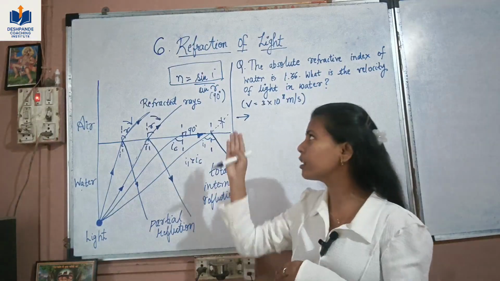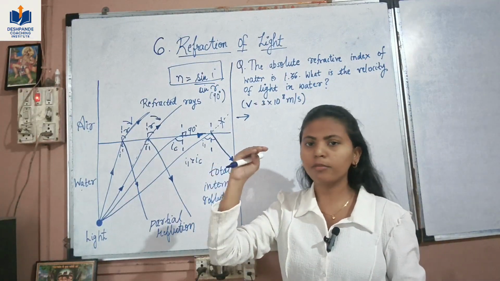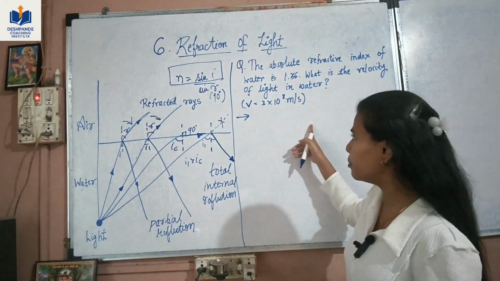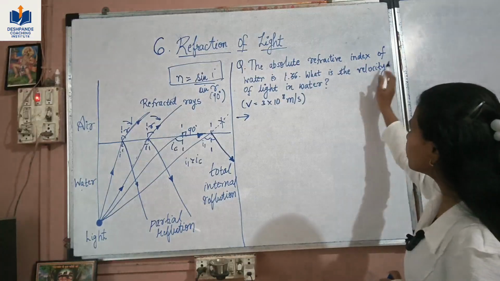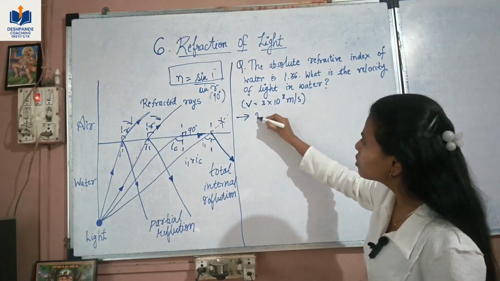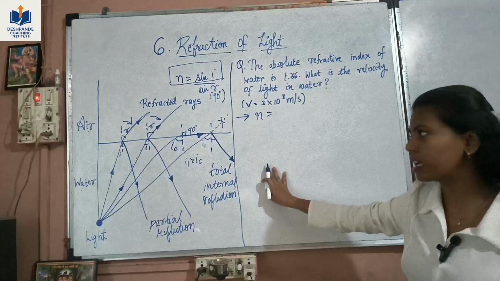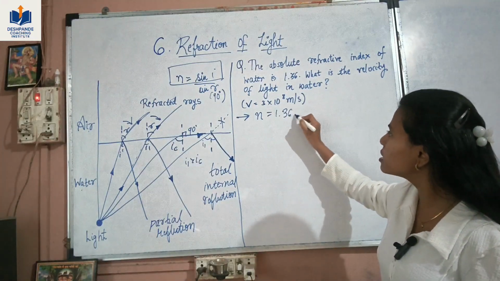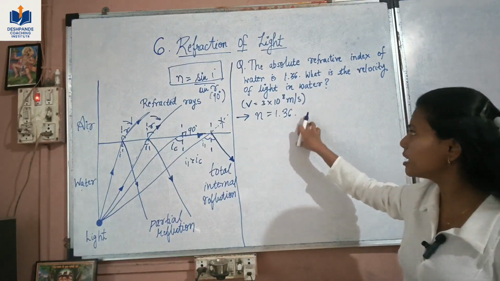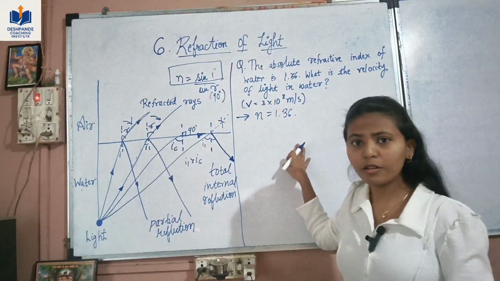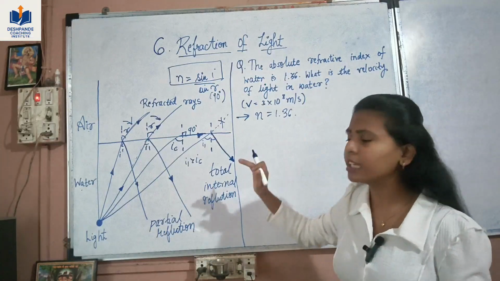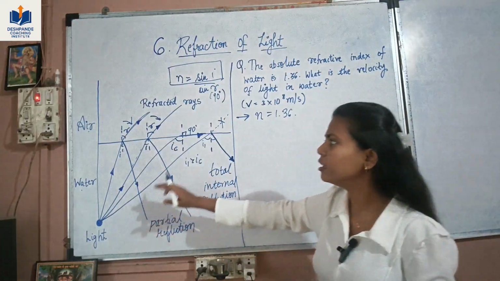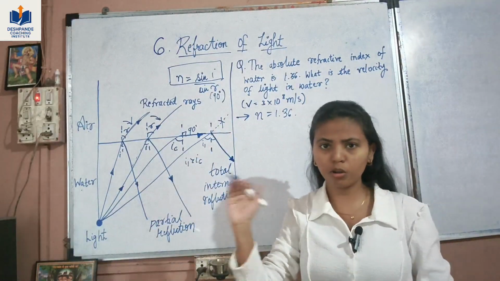But we know the common formula for refractive index, which is velocity in medium 1 to velocity in medium 2. So we'll use that formula to solve this example. The absolute refractive index of water is 1.36. First we have to write what is given in the example. The refractive index is denoted by n, and it is 1.36, and it is always constant, it doesn't have a unit. Remember, by Snell's law, the refractive index of a medium remains constant and does not have any unit. So the refractive index of water with respect to air will always remain constant.